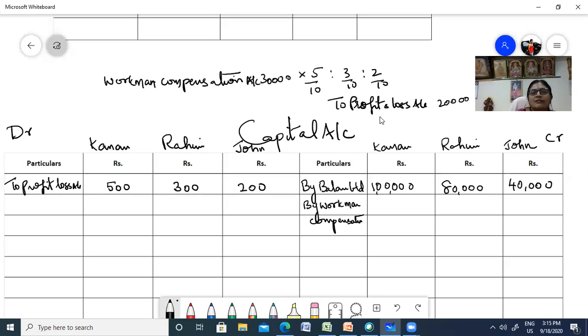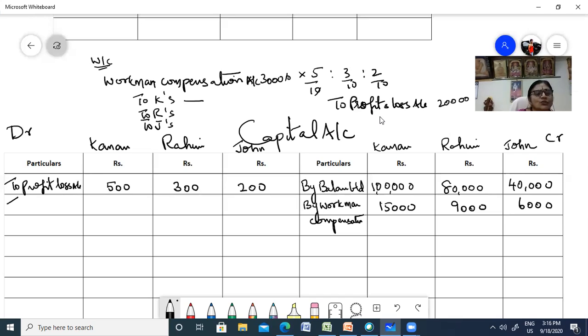So we are going to share. Isn't it? So first you have 15,000, then you have 9,000, and then you have 6,000. So pass journal entries and keep in your working column. To Kannan, to Rahim, to John. Fine. So you can write John's capital, Rahim's capital. It's only a working column. It's a rough work, so you can do that so that you don't make mistakes.